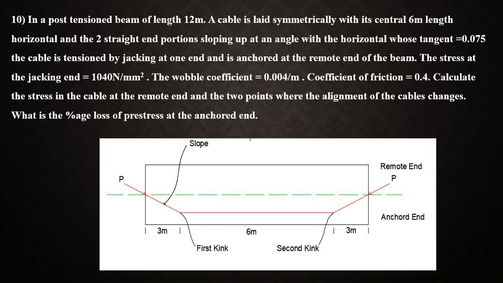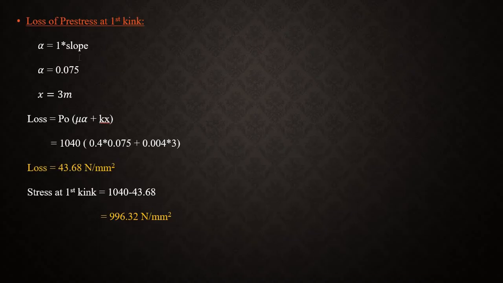Okay, let me show the solution. Before showing this, what is this kink? First kink and second kink mean slope. This is the first slope, or this is the second slope, or you can see an L shape variation here. So this is called the kink. This is a kink, this is the anchored end. Let's start with the solution.